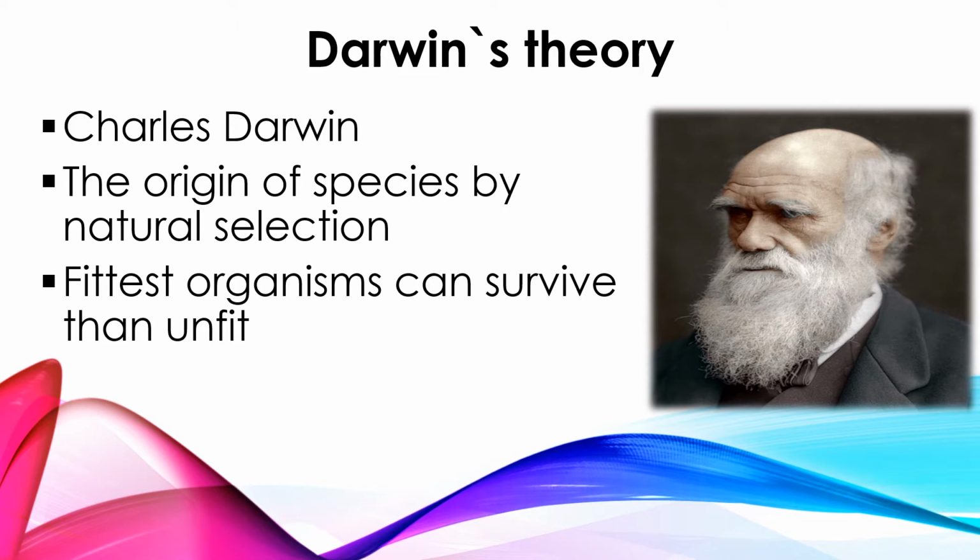So his basic concept is that the fittest organisms can survive rather than the unfit. So he categorized the organisms as fittest as well as unfit. As per his concept, fittest organisms can survive well in a changing environment than the unfit organisms. Okay, now let us go on to his theory.